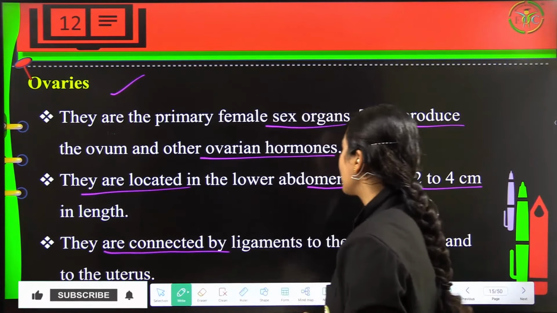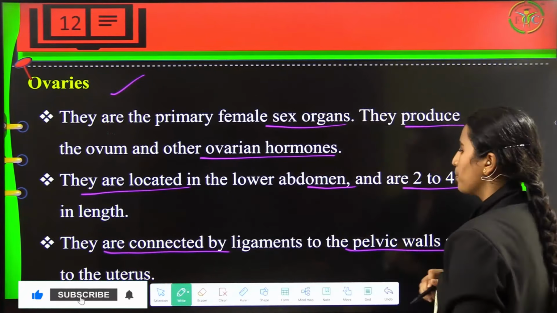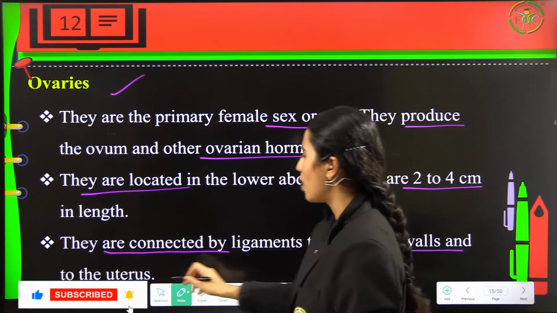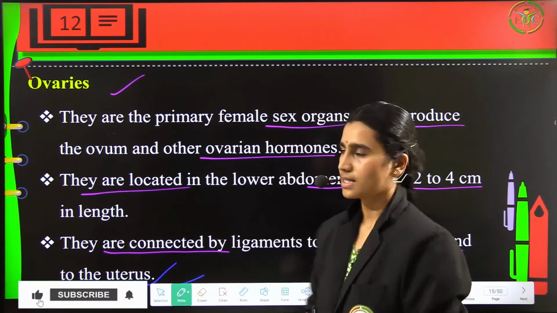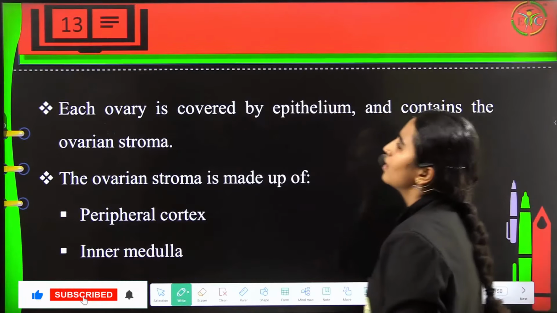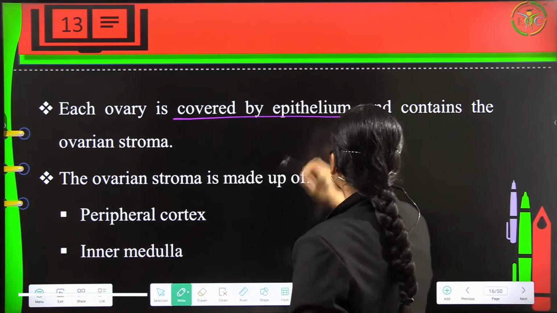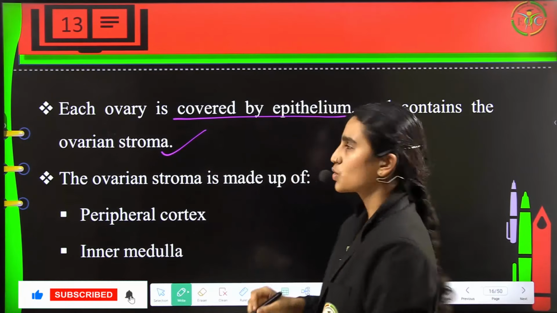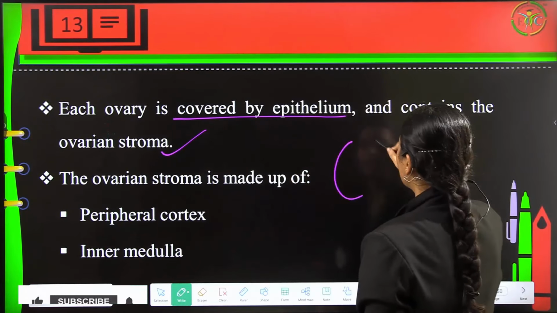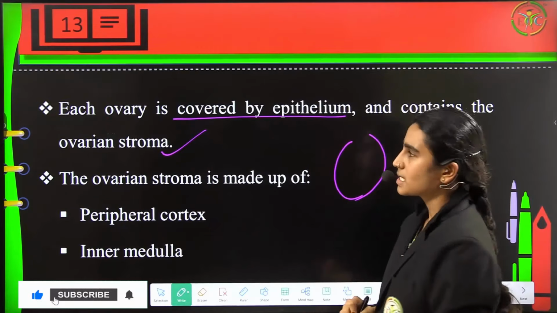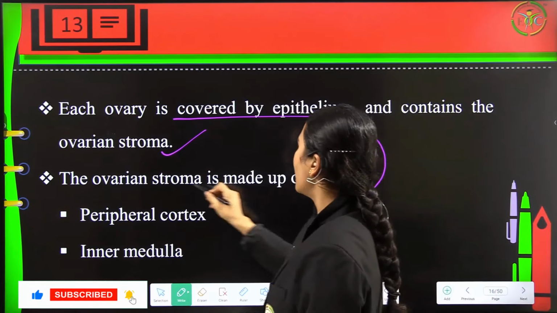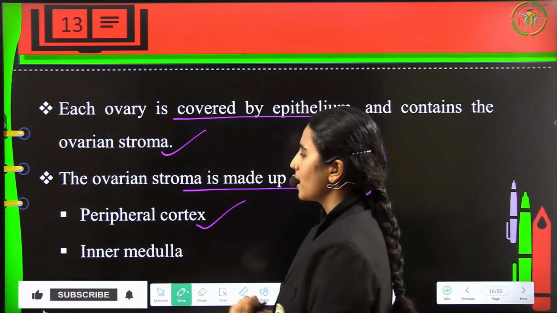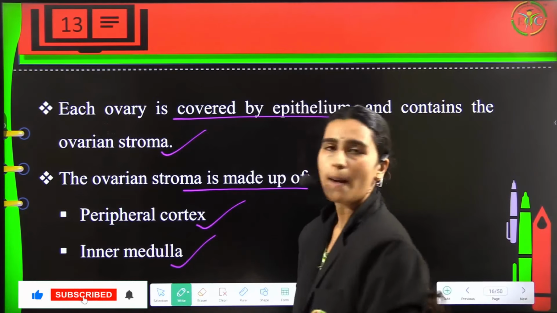Now these are connected by ligaments to the pelvic walls and then to the uterus respectively. Each ovary is covered by an epithelium, and this also includes the ovarian stroma. The ovarian stroma is made up of the peripheral cortex and the inner medulla.